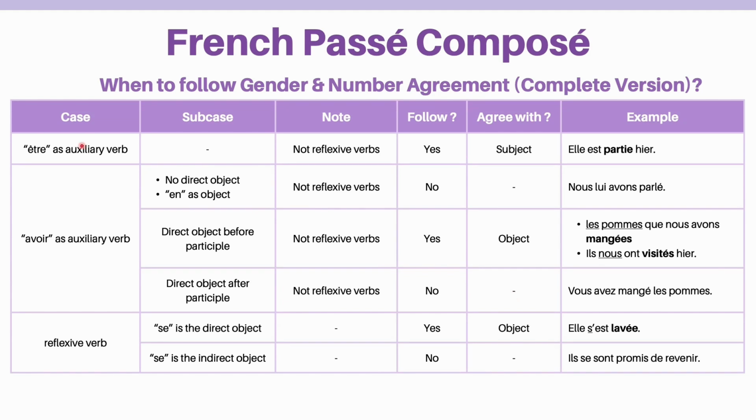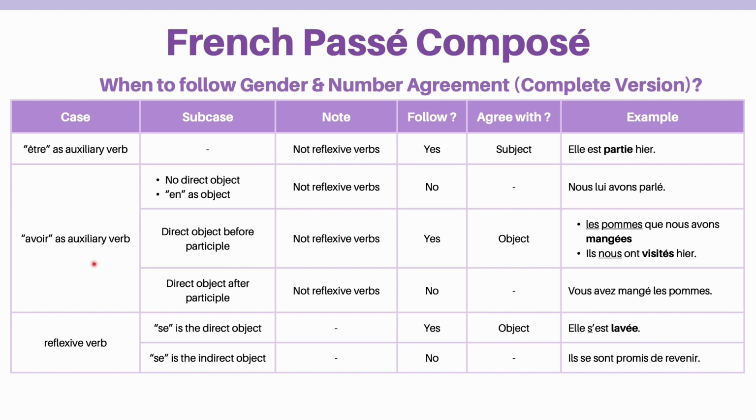The first case is être. When the verb should be conjugated in passé composé using être, you should follow the agreement and make sure the participle's ending agrees with the subject. See the example. We add an e after the participle parti to indicate that the subject elle is feminine and singular.